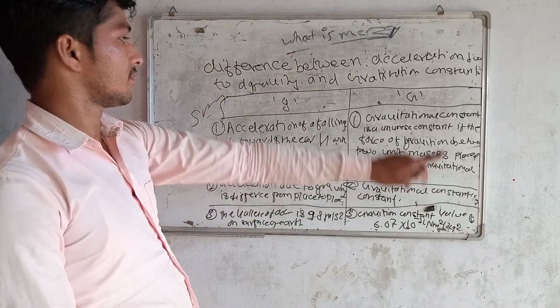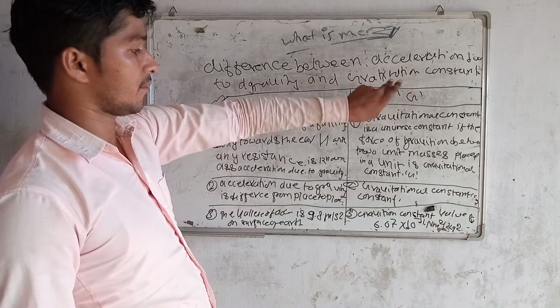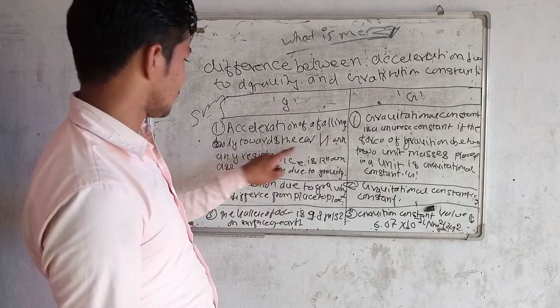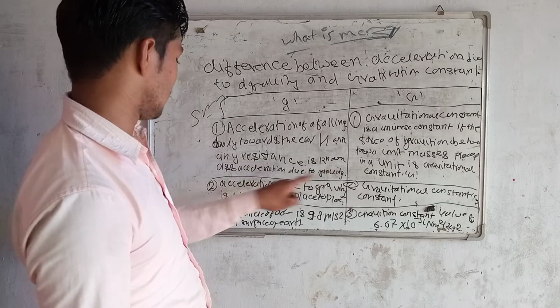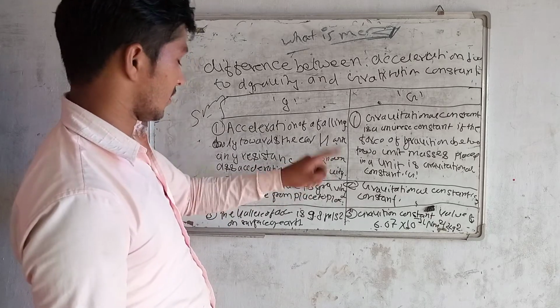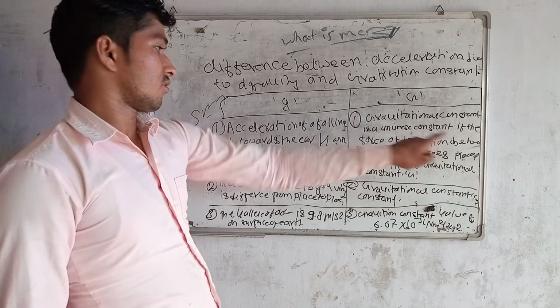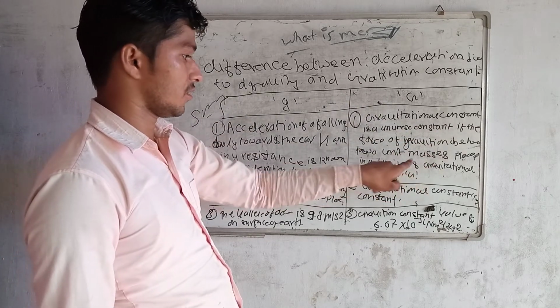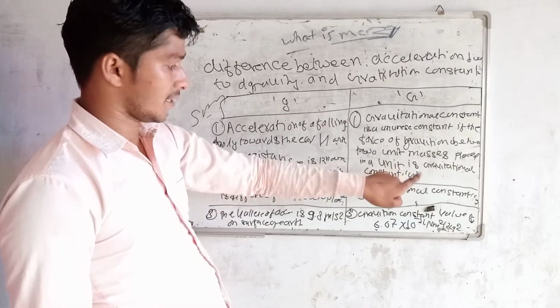Here are three differences between acceleration due to gravity and gravitational constant. First one is acceleration due to the falling of a body without any resistance on the Earth, due to gravity. While gravitational constant is the force between two masses placed in a unit distance.